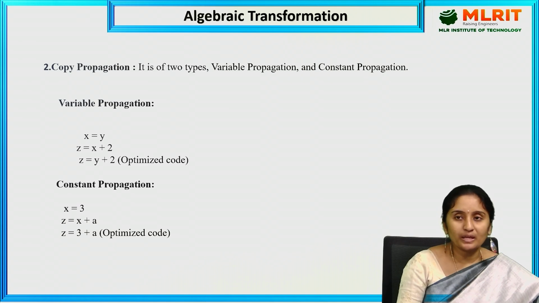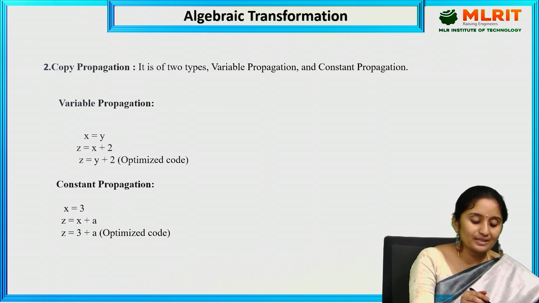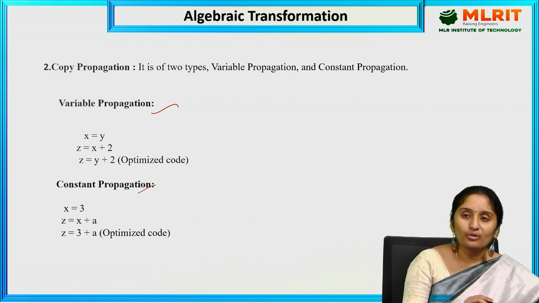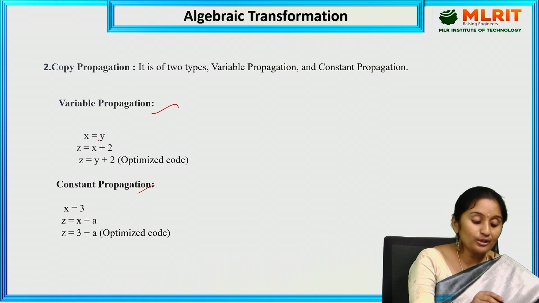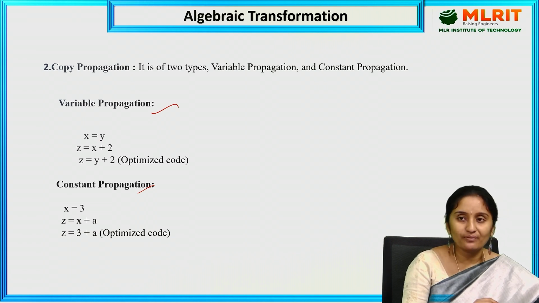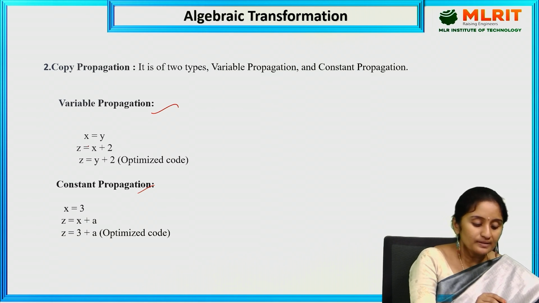This copy propagation is again divided into two types, that is variable propagation and constant propagation. Variable propagation is where we update the value of the variable. We assign that variable value here. See here, x equal to y is there. So wherever I have x, the x value is now updated to y.